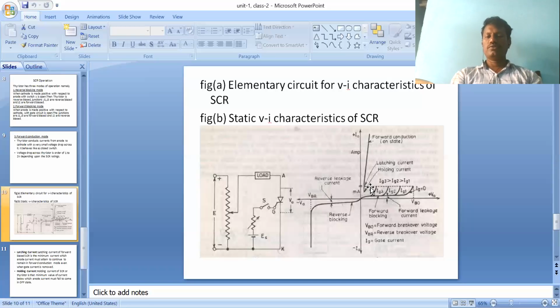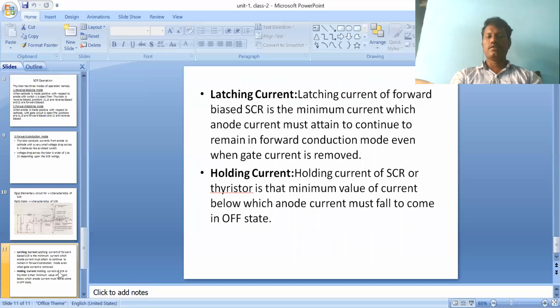In this, two currents are very important. One is latching current, and the other is holding current. Latching current of a forward biased SCR is the minimum current required to maintain the on state once the gate signal is also removed. It is the minimum current required for the SCR to stay in the on state.